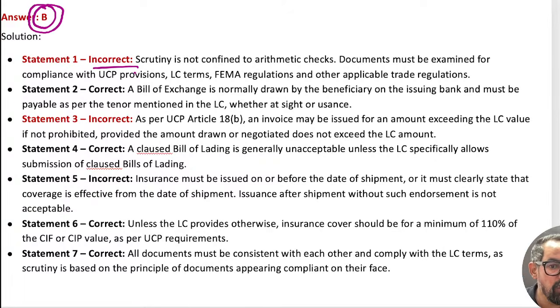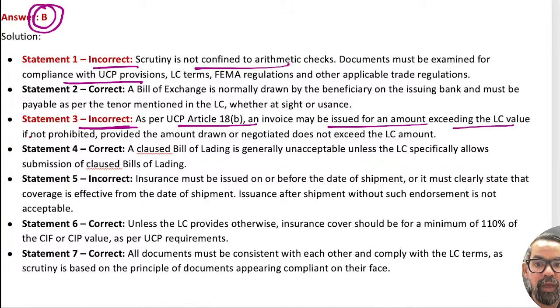So statement 1 was wrong. Scrutiny is not confined to authenticity checks. Documents must be examined for compliance with UCP. When it comes to statement 3, under UCP Article 18B, an invoice may be issued for an amount exceeding the LC if not prohibited, provided the amount drawn does not exceed it. The fifth one: insurance must be issued on or before the date of shipment. Other statements are correct here. So that is something which generally comes under this one. Next one, guys.